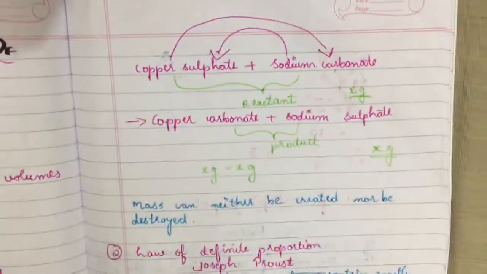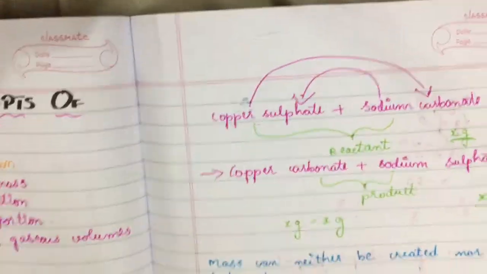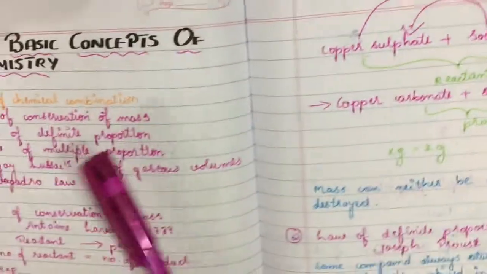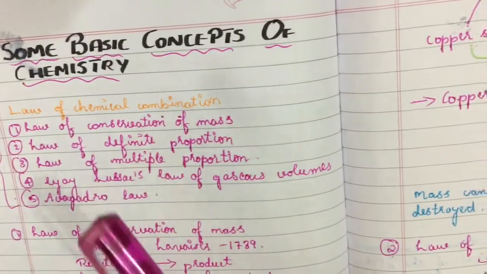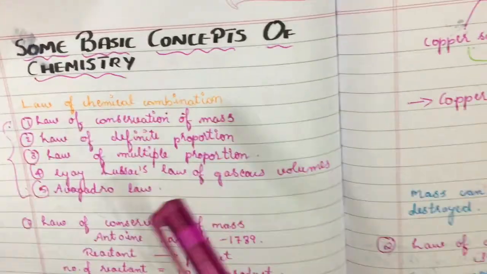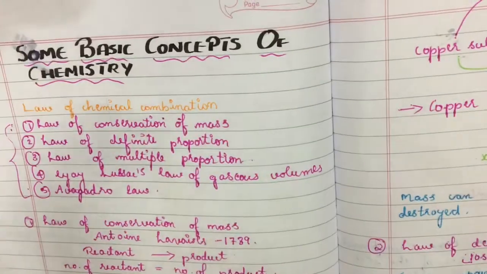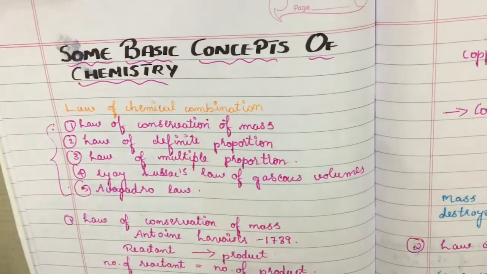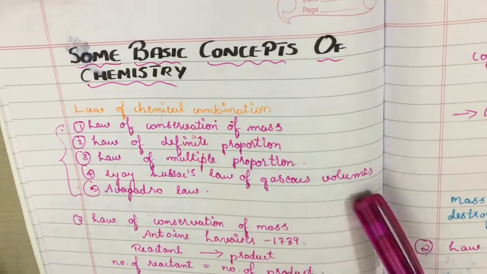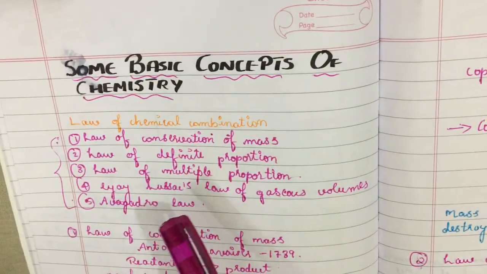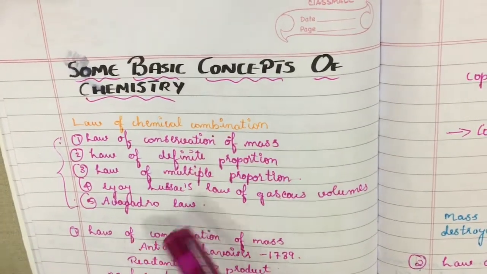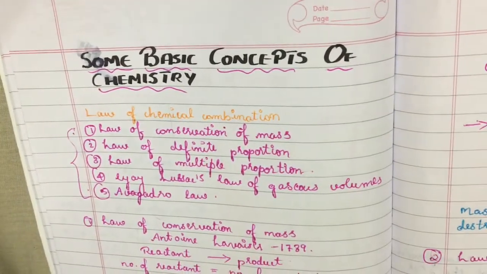In the previous few sessions, we have learned the law of chemical combination. We have studied the three laws: the law of conservation of mass, the law of definite proportion, as well as the law of multiple proportion. In today's session, we will be studying very easy topics: Gay-Lussac's law of gaseous volumes, named after the scientist Gay-Lussac, and Avogadro's law, named after the scientist Avogadro.